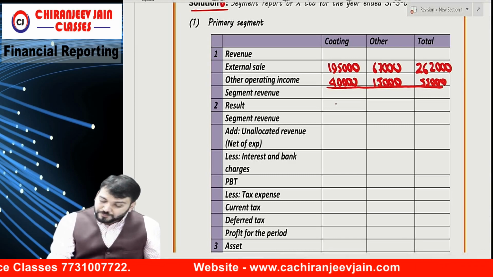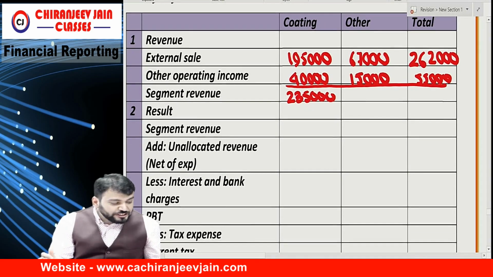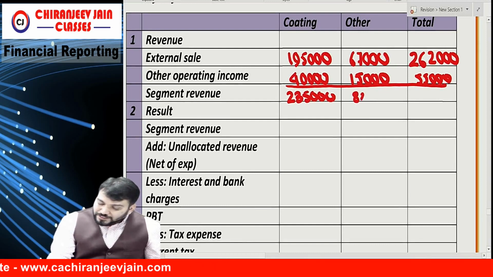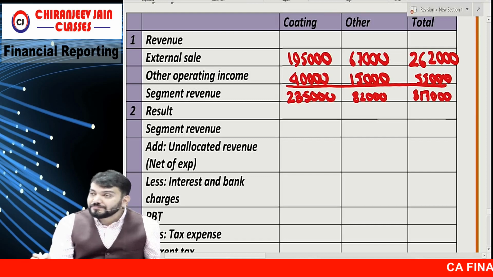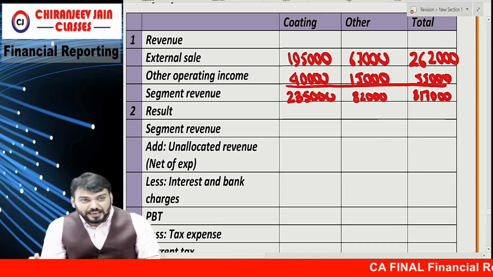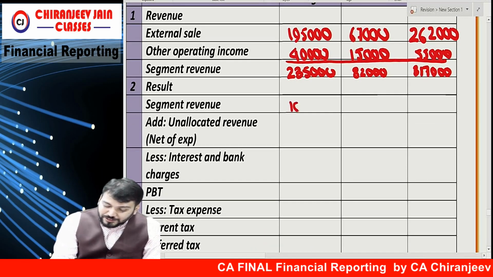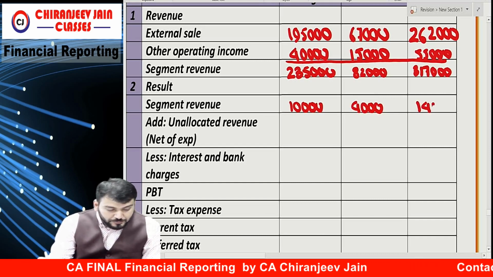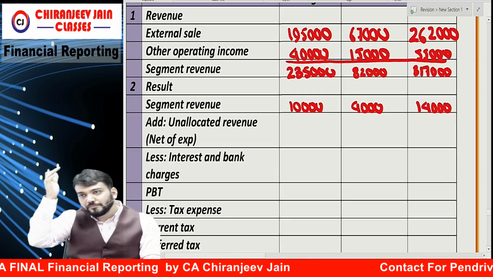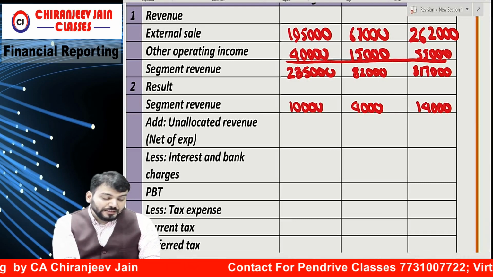1,95,000 plus 40, how much? 2,35,000. And 67 plus 15, how much? 82,000. And 2,62,000 plus 55. And no reconciliation is required. Why? Because there is no inter-segment sale. Correct? Then what? Result. They have given segment result 10,000 and 4,000. Total becomes what? 14,000.